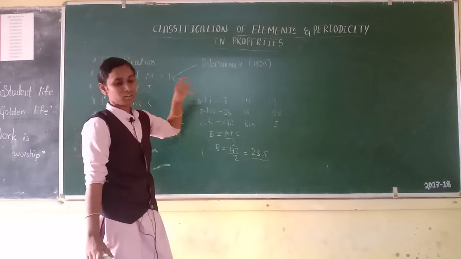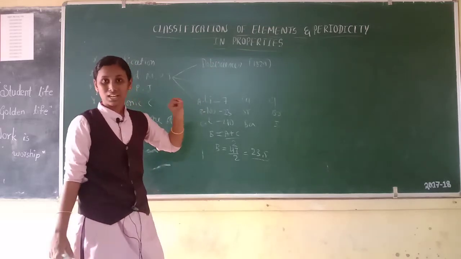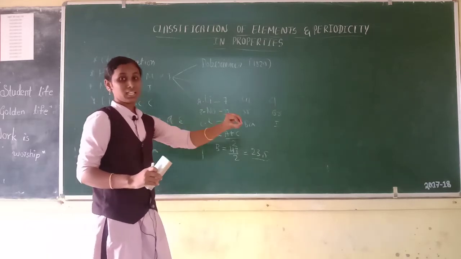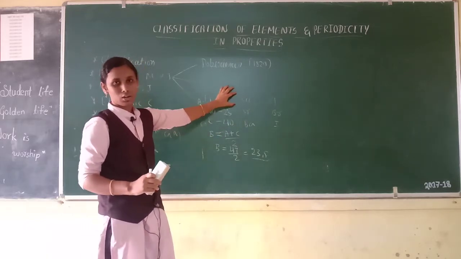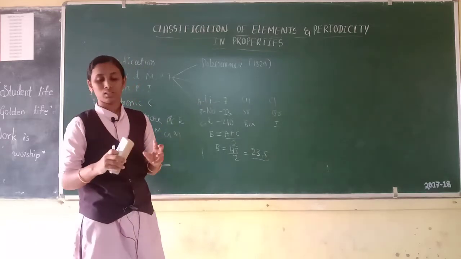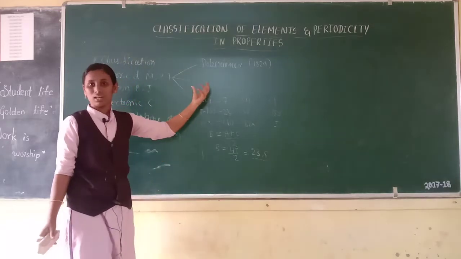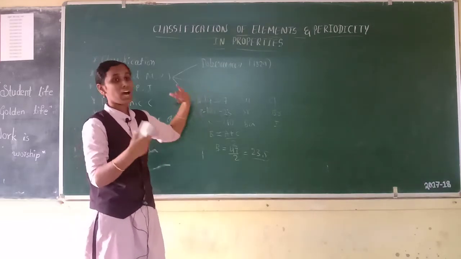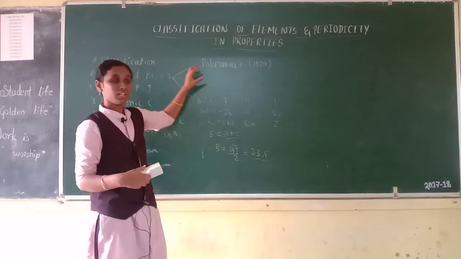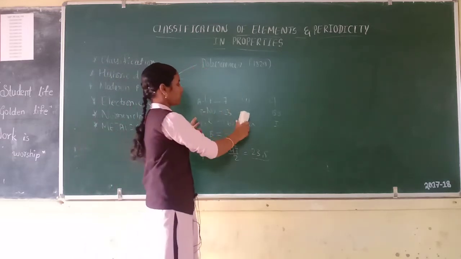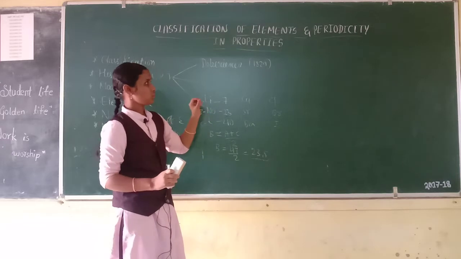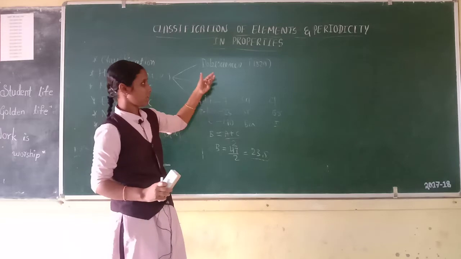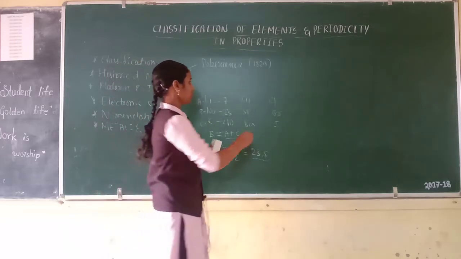Dobereiner's plus point was that he was the first scientist who tried to classify the elements on the basis of increasing atomic masses. But the limitation of the law of triads is that he could not classify all the elements which were known in his time. He classified only nine elements. So this is the limitation of Dobereiner's law of triads.